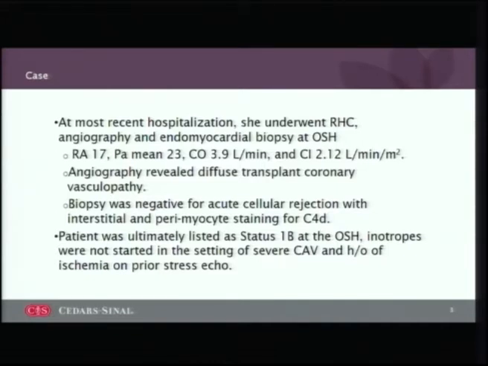At her most recent hospitalization, she underwent right heart catheterization, coronary angiography, and an endomyocardial biopsy at the outside hospital, with results showing an RA of 17, a PA mean of 23, cardiac index of 2.12. Angiography revealed diffuse transplant coronary vasculopathy. Biopsy was negative for acute cellular rejection with interstitial and perimyocyte staining for C4d. Patient was ultimately listed status 1B at the outside hospital. Inotropes were not started in the setting of severe cardiac allograft vasculopathy and a history of ischemia on prior stress echo.